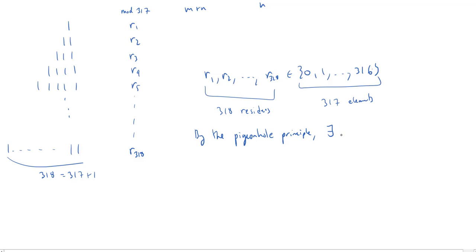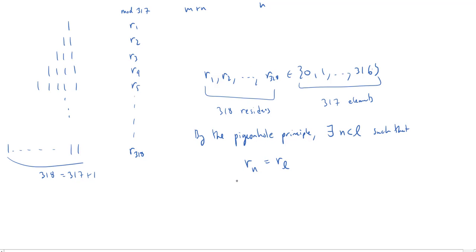So by the pigeonhole principle, we say there exist, let's call it, how about N and L, such that R sub N is equal to R sub L. And let's assume, just for sake of argument, that the L is the bigger of the two. Okay? So there has to be two of these that are actually the same.